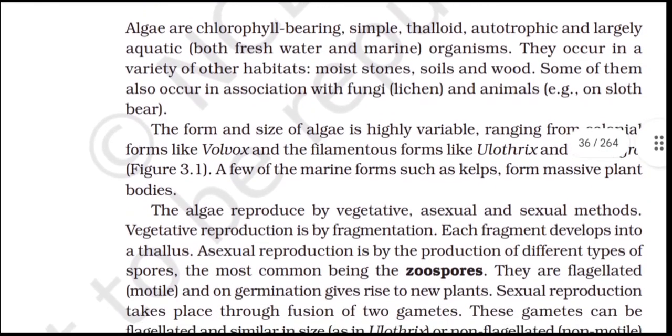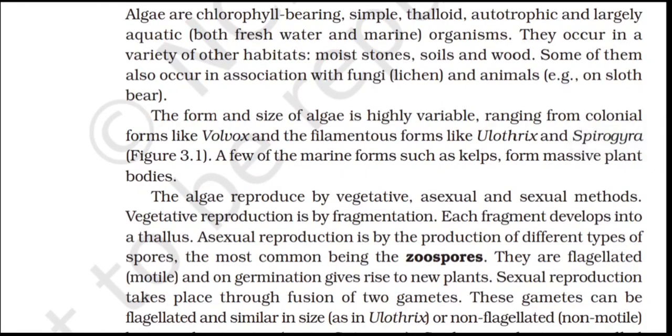A few of the marine forms such as kelps form massive plant bodies. The algae reproduce by vegetative, asexual and sexual methods. Vegetative reproduction is by fragmentation. Each fragment develops into a thallus. Asexual reproduction is by the production of different types of spores, the most common being the zoospores. They are flagellated, that is motile, and on germination give rise to a new plant.